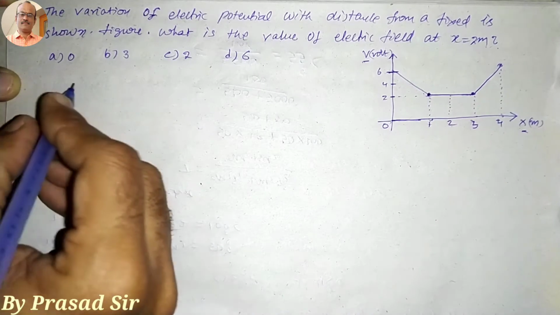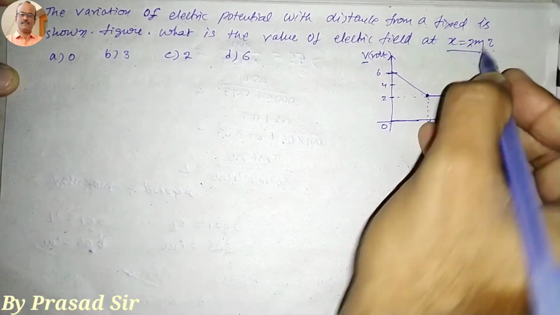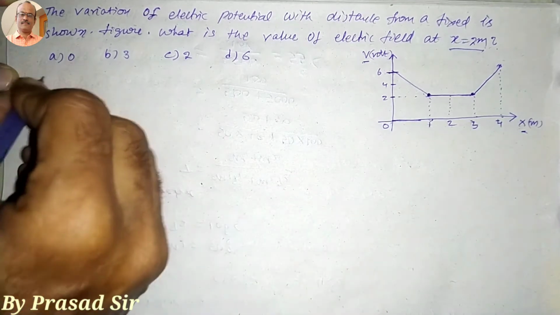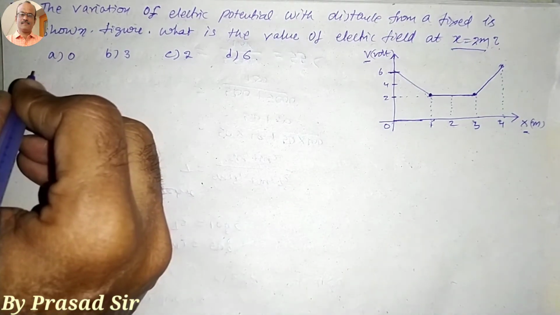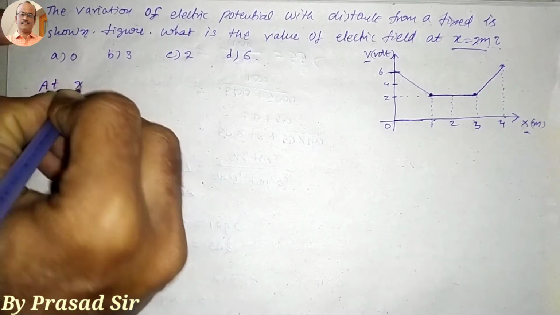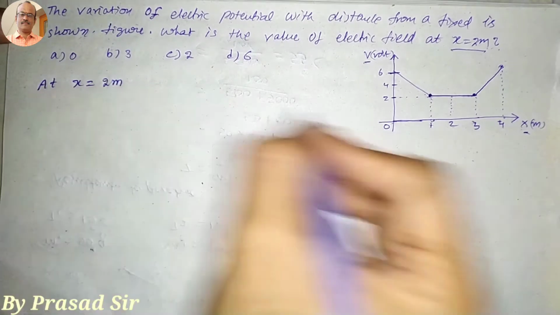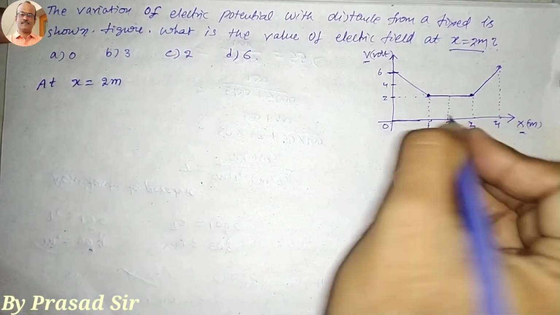So then what happens here? Which one do we want to calculate? What is the value of the electric field at x equal to 2 meters? To calculate that, first of all, at x equal to 2 meters,